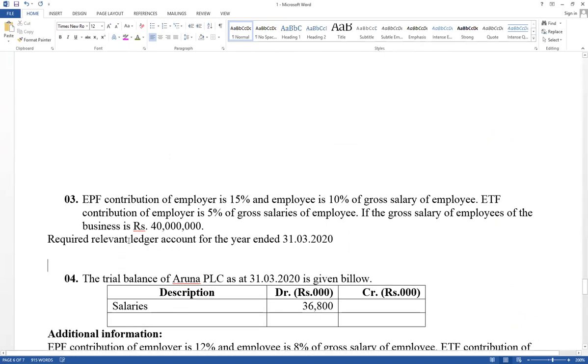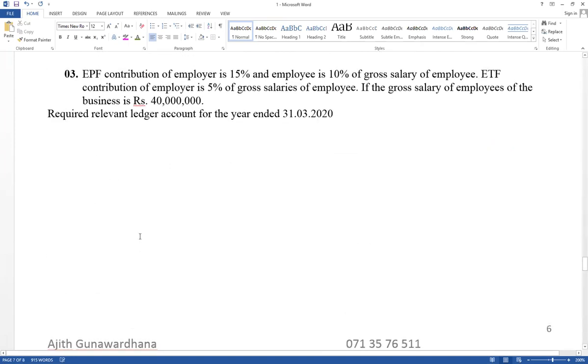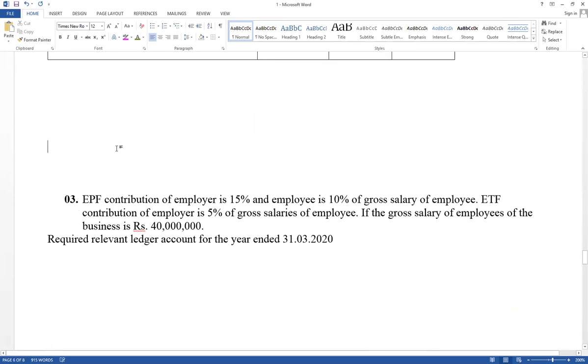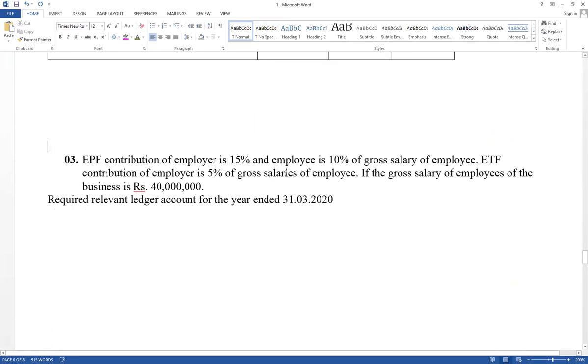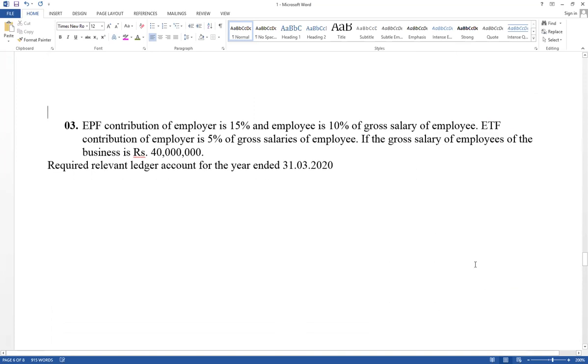Question number three, think about the same information, but the percentage is changed. Read carefully. EPF divided into 2 parts, ETF only employer. Try to calculate, try to record in the ledger accounts, then disclose on the financial statement. Read and get an idea. Try to answer. Read carefully.